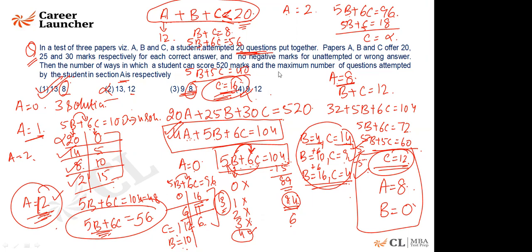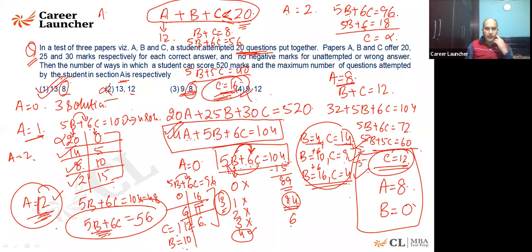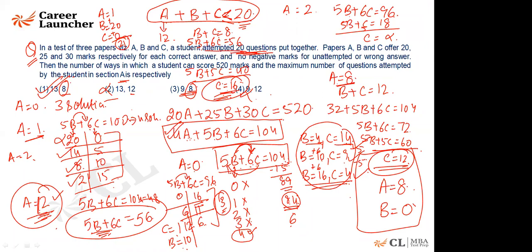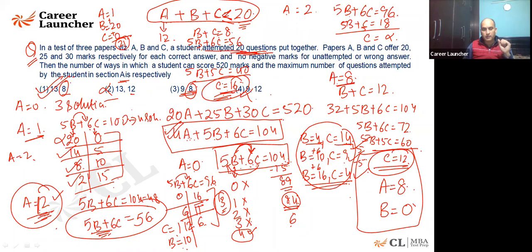Sir, actually in the A is equal to 1 case, why do we cancel B is equal to 20 and C is 0? Yes ma'am, because if you have got one question of A correct, 20 questions of B correct and 0 questions of C correct, then the total number of questions is coming out to be 21. Okay, while in the question you attempted only 20 questions, that's why we eliminated it.